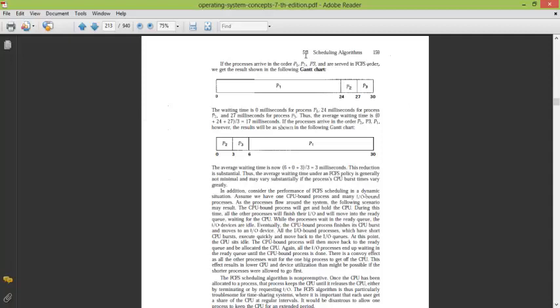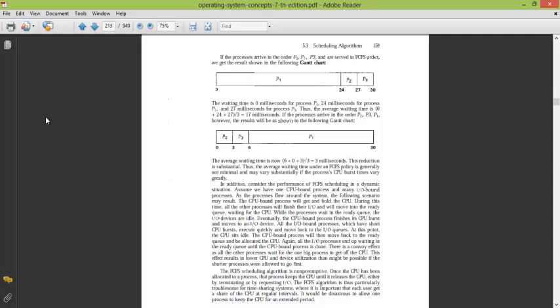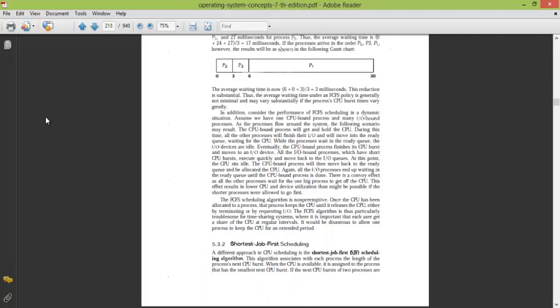Now this diagram is called the Gantt chart. Sometimes you are asked to draw a Gantt chart also. So FCFS is a simple algorithm. The next one is the shortest job first scheduling, the SJF scheduling algorithm. In this, the process that requires the CPU for the shortest time is executed first.